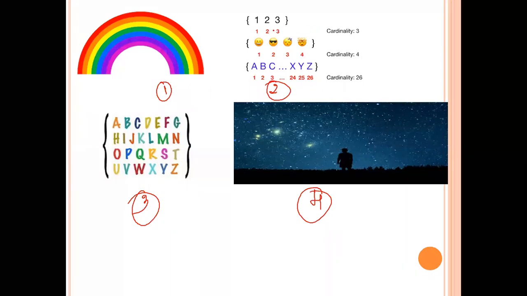You can see in the first set we have 3 elements, in the second set we have 4 emojis, in the third set we have alphabets. So what about this particular part? It is finite. What about the third one? It is nothing but the alphabets in English, right? So it is also finite. What does this picture say? What about the fourth one, students? Infinite, because you cannot count the stars, correct? You cannot count the stars.